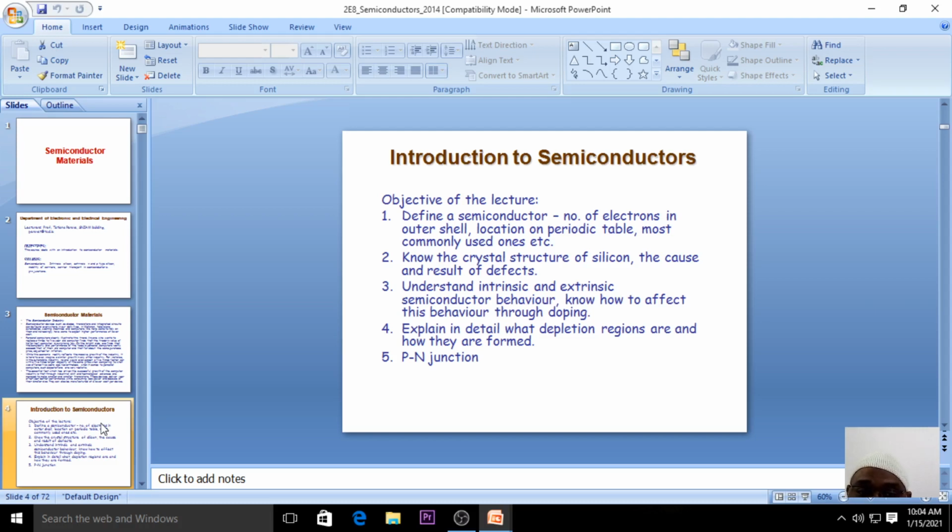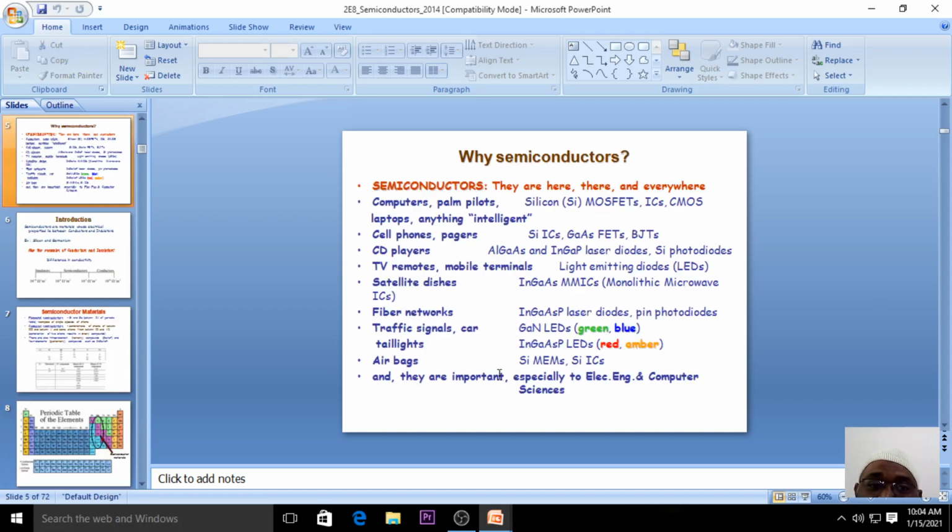Then we discuss what a p-n junction is, p-type. Intrinsic semiconductor is pure semiconductor. Here we'll give importance to the extrinsic semiconductor because of its high electrical conductivity. When you talk about extrinsic semiconductor, one should know what p-n junction diodes are.